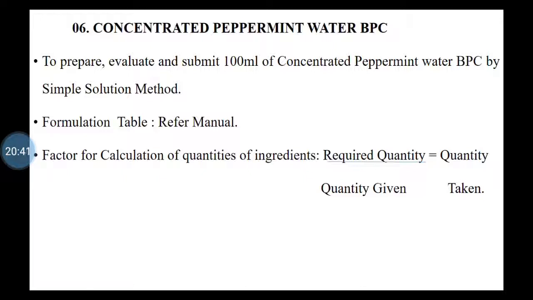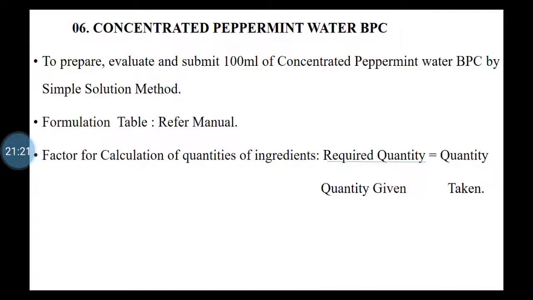Formulation table is important. Formula, and factor, I will let you know on the board, how you are going to calculate the factor. So here, title, then formulation table, you can refer to the manual, of the concentrated peppermint water. Peppermint oil is 20 ml, alcohol 90% is 600 ml, and purified water quantity sufficient. That is given in the formulation table, the formula. You can refer to this manual.